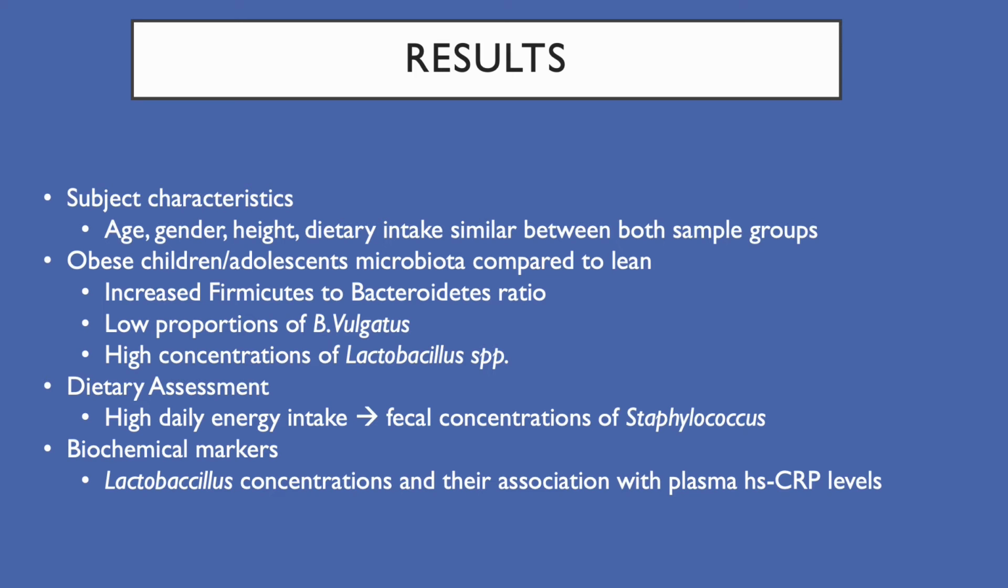So, what significant findings did this Mann-Whitney test discover? When comparing the obese subjects to the lean subjects, the following was found: elevated levels of Firmicutes to Bacteroides ratio, lower proportions of B. vulgatus, and high concentrations of Lactobacillus. Another important finding to note is that there is a significant positive association of plasma HS-CRP found in obese children. Now let's discuss the important conclusions of these results.